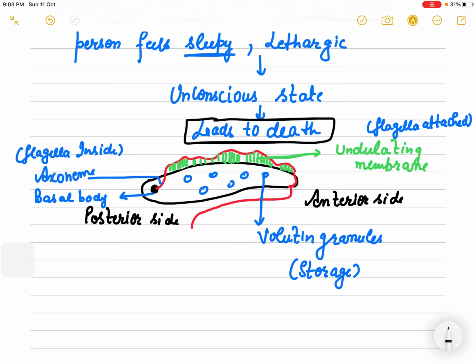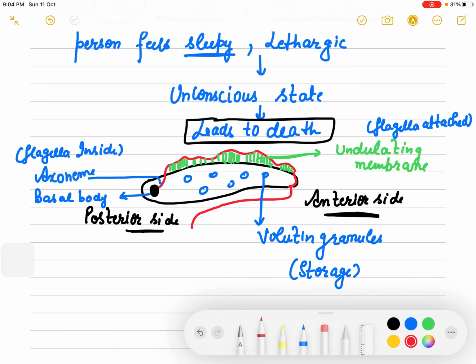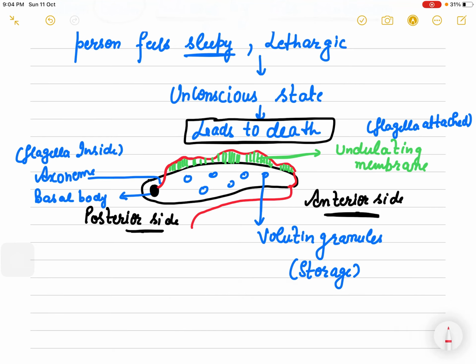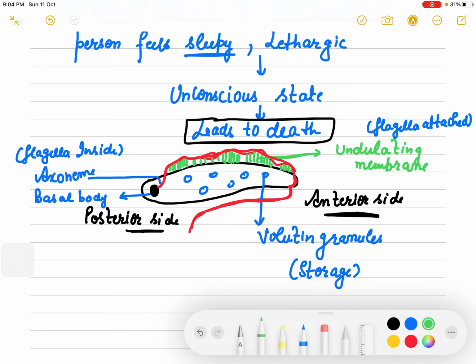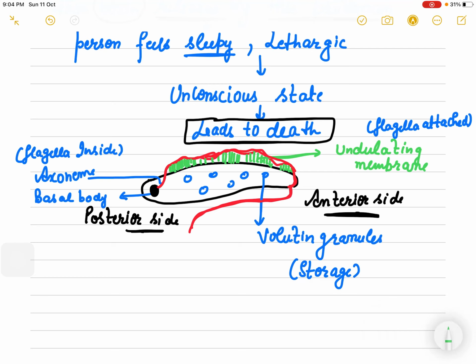Now the structure: this is the posterior side, this is the anterior side, and there is the basal body present here. From this basal body arises, as you can see, this red flag, which I have made as the flagellum. Trypanosoma has one longer flagellum, and it is attached to the body with a membrane known as the undulating membrane.